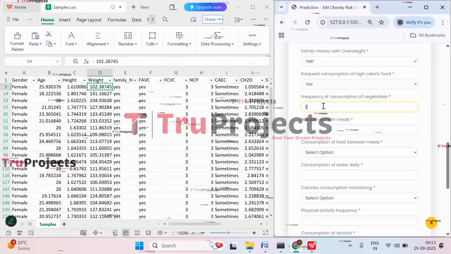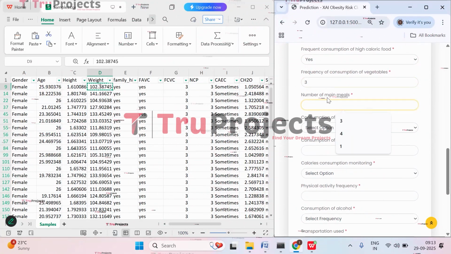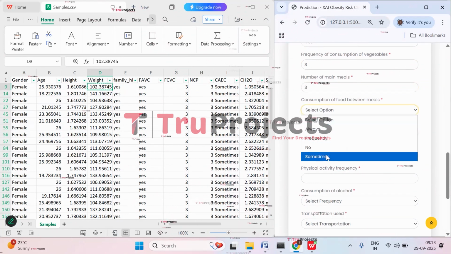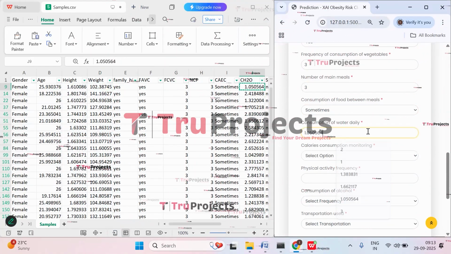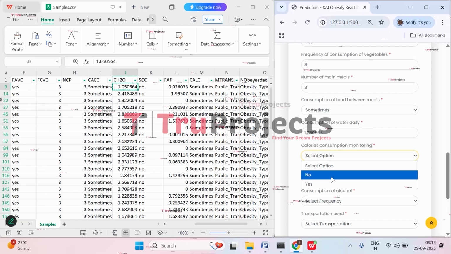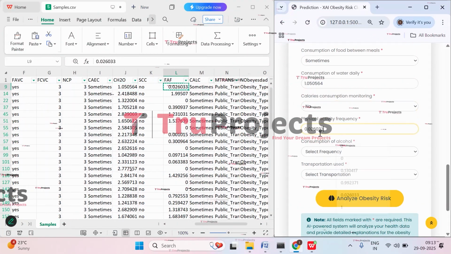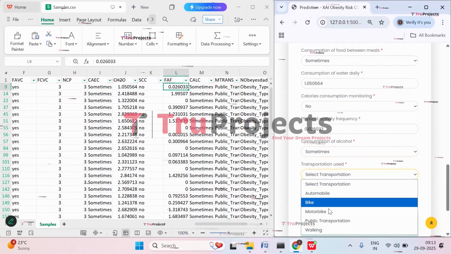FCVC is 3, number of meals NCP is 3, and consumption of food between meals is sometimes. CH2O is 1.0205. Calorie consumption monitoring is no. FAF is physical activity, and here we have sometimes, and then public transportation.